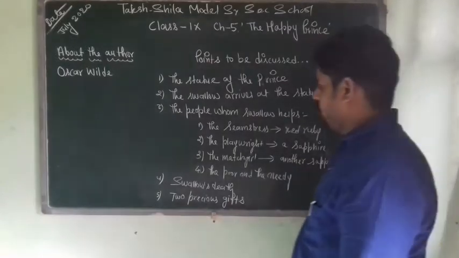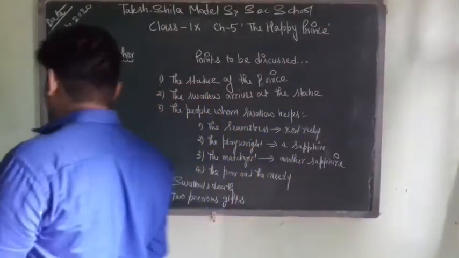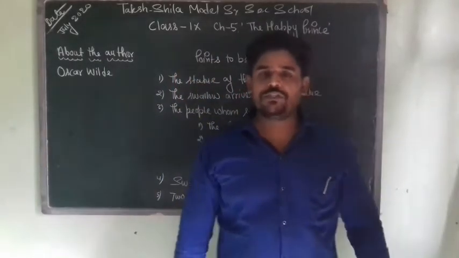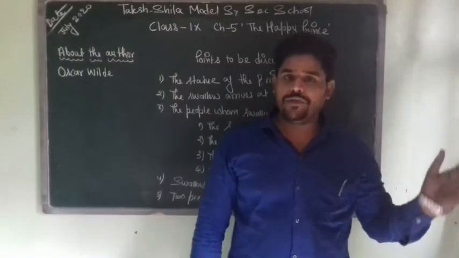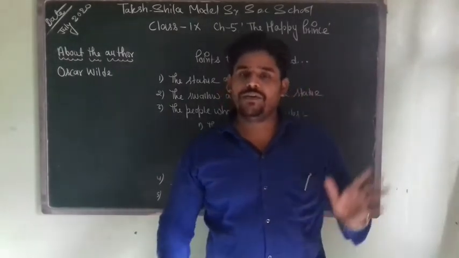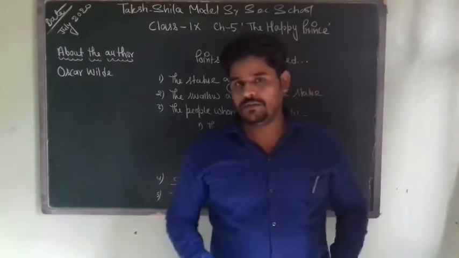Now let us move on to the explanation of point number 4, the swallow's death. What happens then? So finally the statue of the Happy Prince, which used to be very beautiful and very attractive, has now been turned into something very dull and very useless, right?